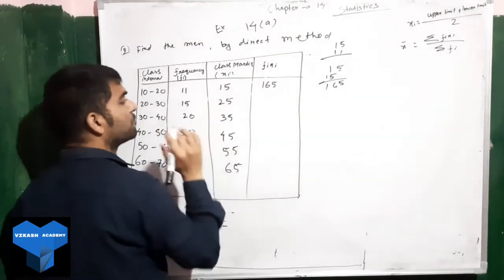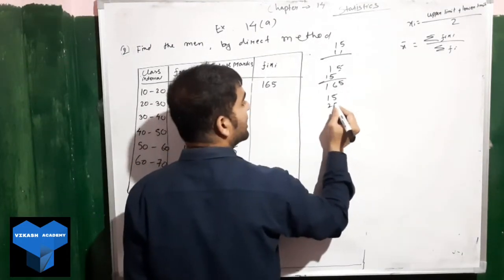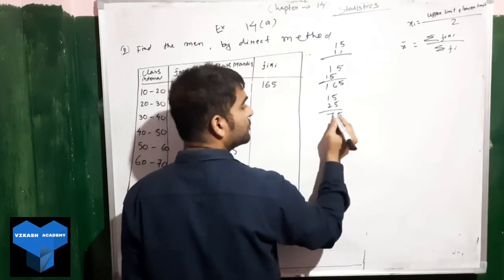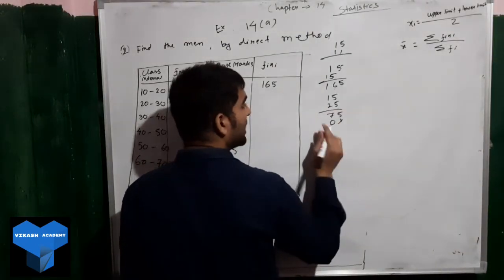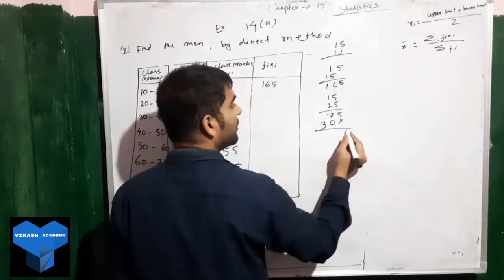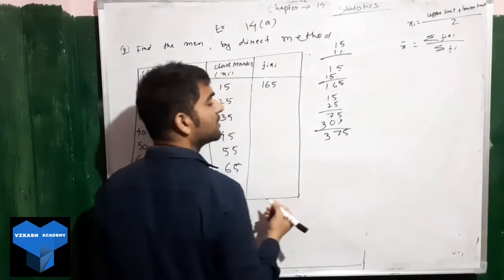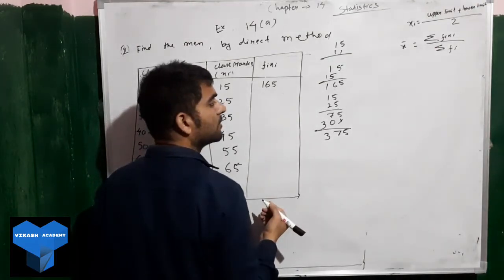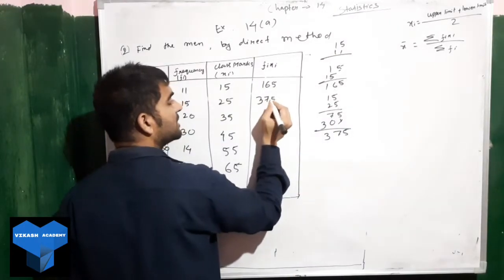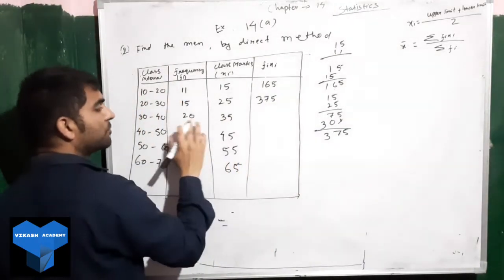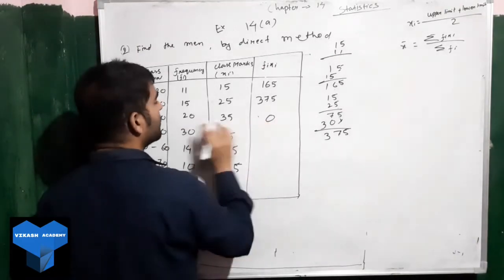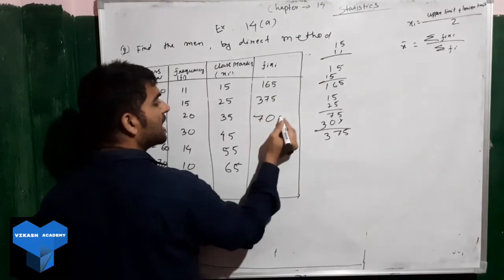Next, 15 into 25. Multiplying 15 and 25, we get 375. Next, 20 into 35. 2 fives are 10, 2 threes are 6, 1 is 7, and you put 0 here. So we get 700.